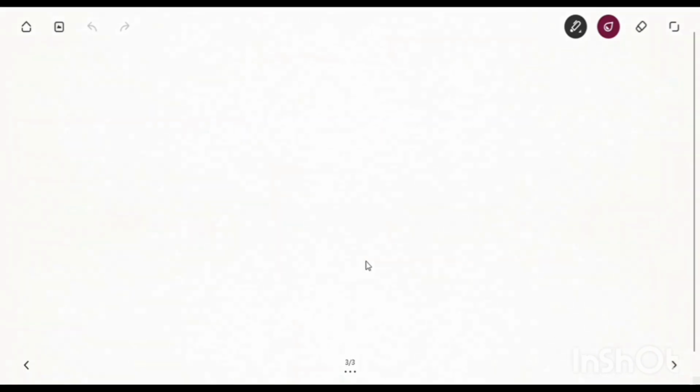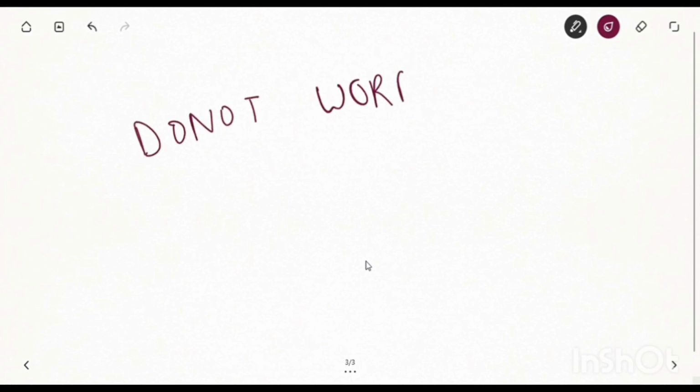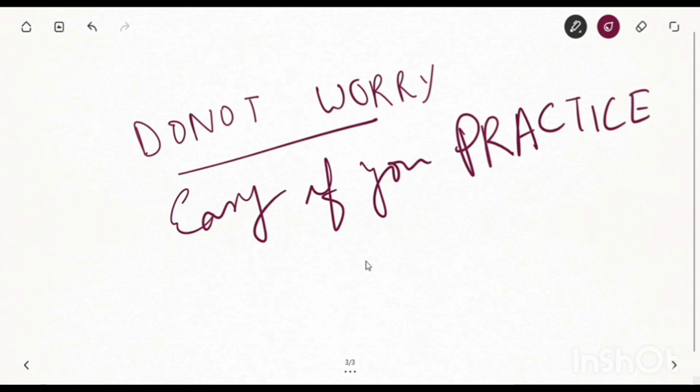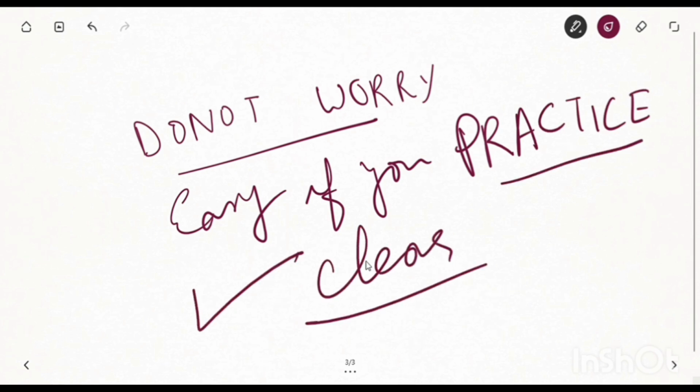And as I always say to my kids, listen very carefully, do not worry about this exam. It is an easy paper. It is easy if you practice. Again, I'm saying, if you practice, it's easy. You can easily clear this exam, mark my words, because I am a person who has no practical skill in maths, but still I cleared.